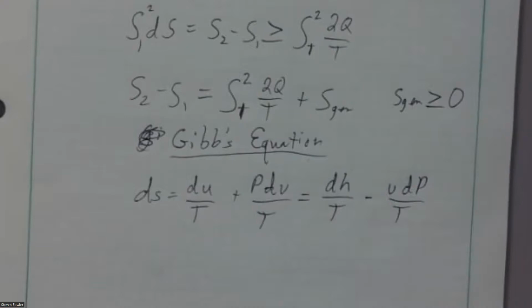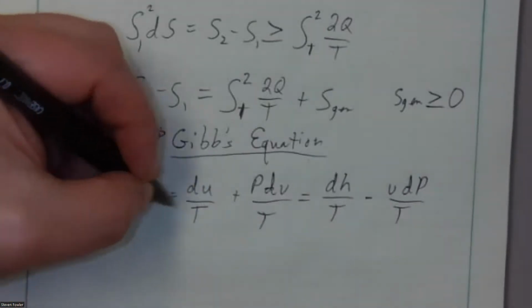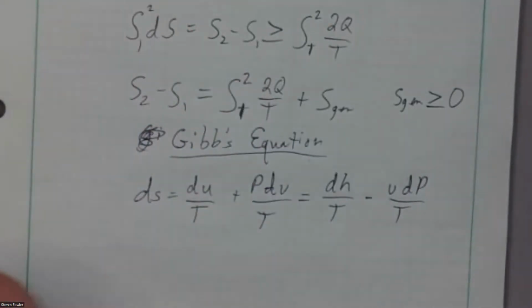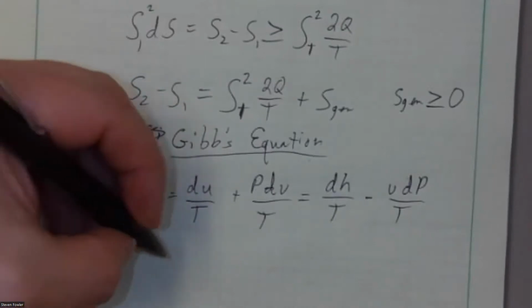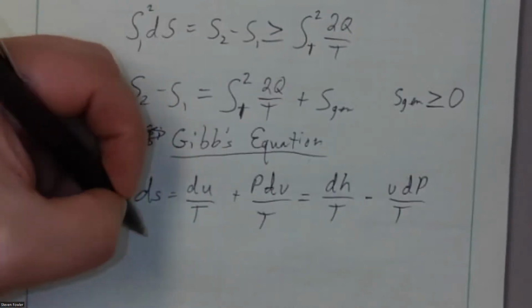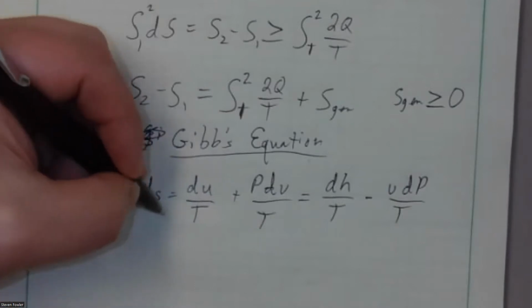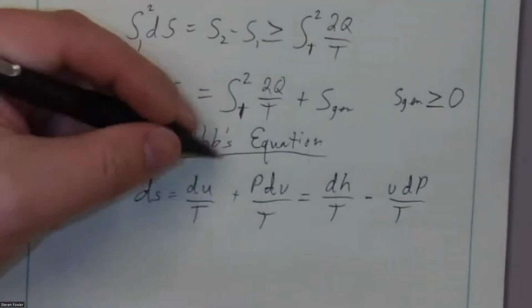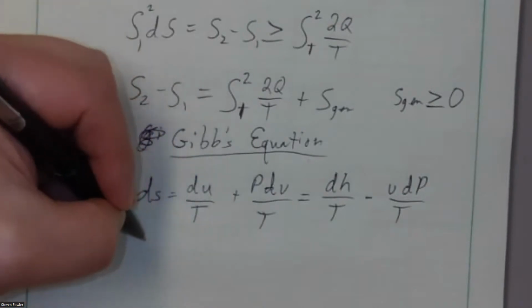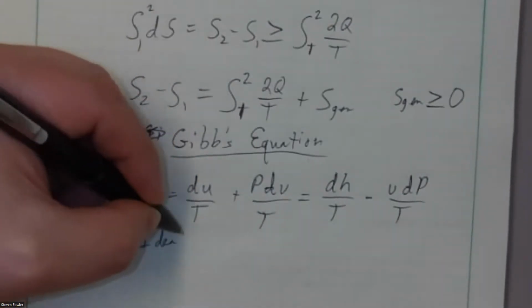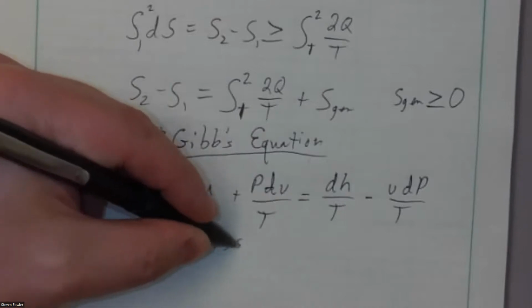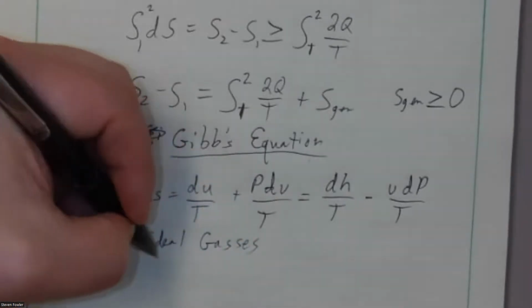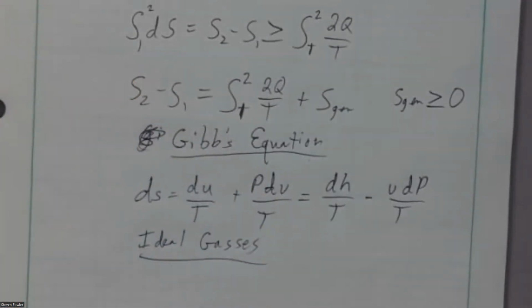Now, what we do is we say, well, again, differential equation, how much are we going to use it? We're not going to use it directly, but let's get it to something that we can use it for. So we think about what are some situations where I know how internal energy changes, temperature and pressure, volume and temperature relate to each other. An ideal gas. That's a common scenario where I know how these variables all interrelate.